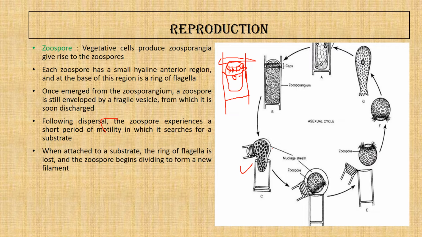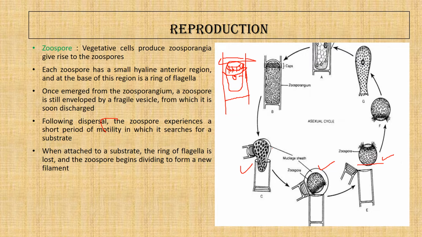So the zoospore, here we see, is released inside the vesicle. Inside the vesicle, the zoospore swims along with the vesicle for some 10 minutes. Then it is released from the vesicle. Once it is released from the vesicle, it can swim for 1 hour, or it can swim for a